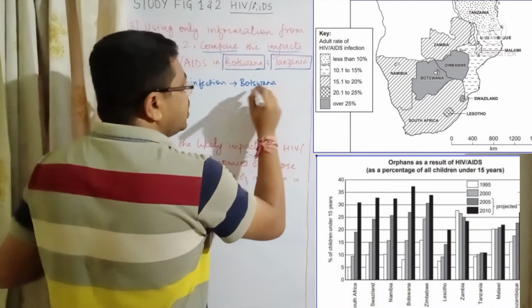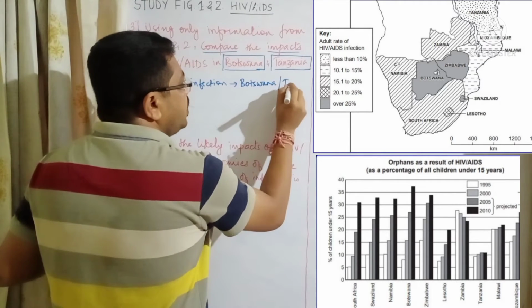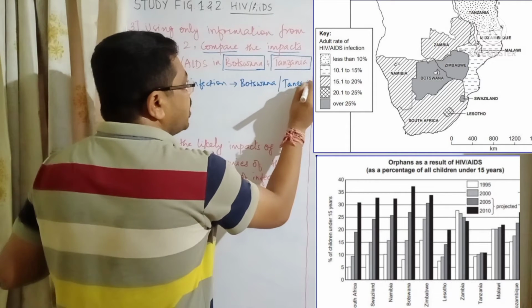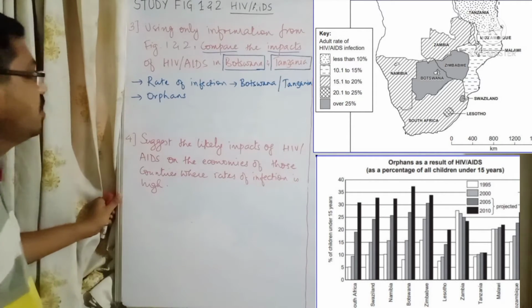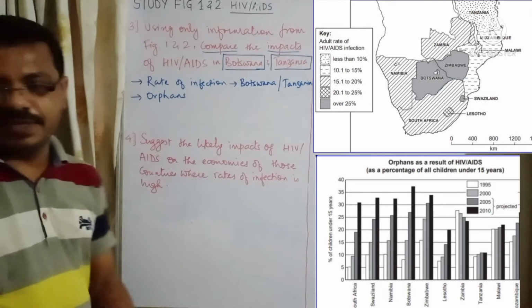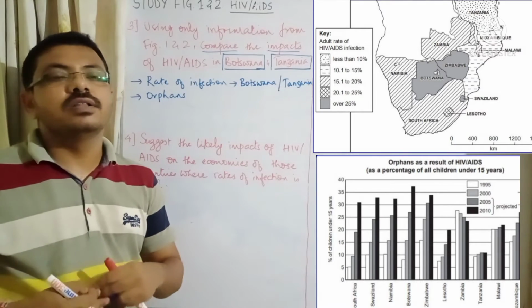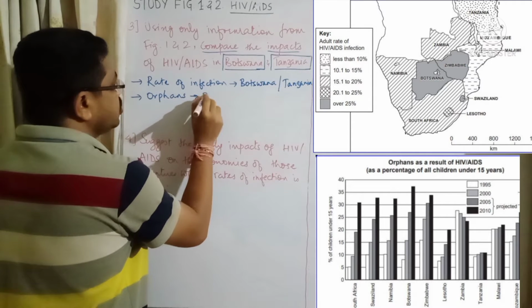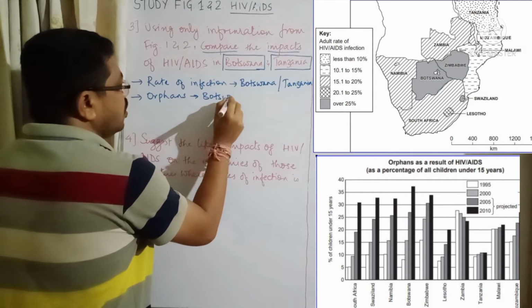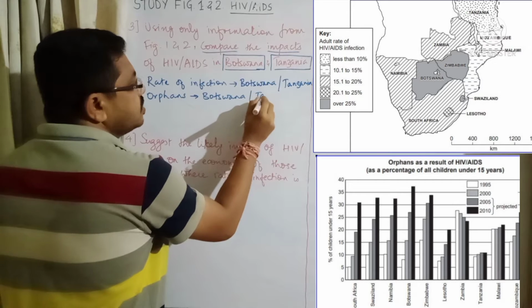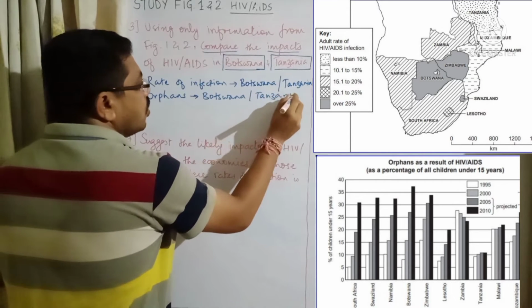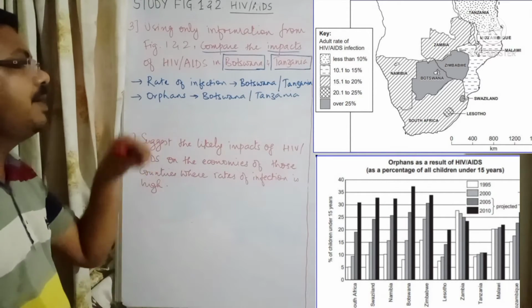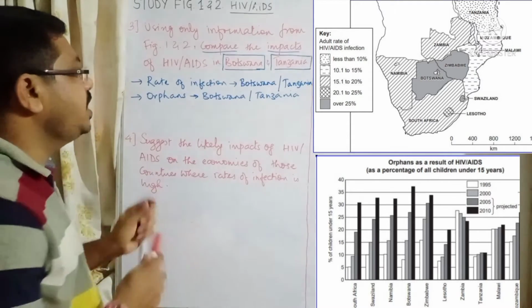This is your first idea. Look at the second idea: orphans. Where are the number of orphans higher? Again, the number of orphans is higher in Botswana and lower in Tanzania.